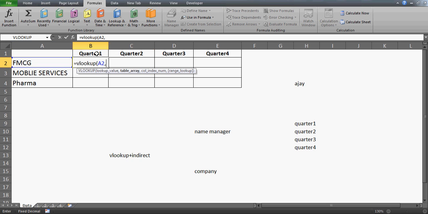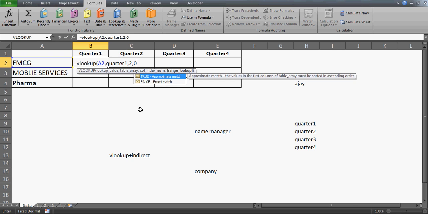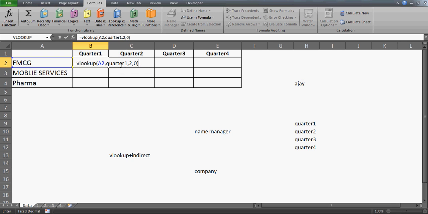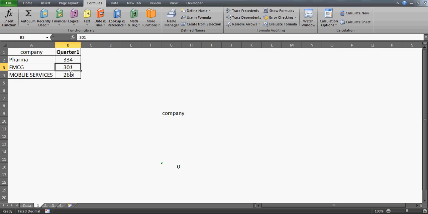My table is in Sheet 1 because I'm looking for Quarter 1. So I don't want to do that selection by selecting that one sheet, Sheet 1, right? Instead of that, I'll create the table here which is called Quarter 1. So I have Quarter 1 here, and then I'll say on the second column give me the 0. You know that in my Quarter 1 range, the second column is my turnover. So I press enter and this is how you get your 301.